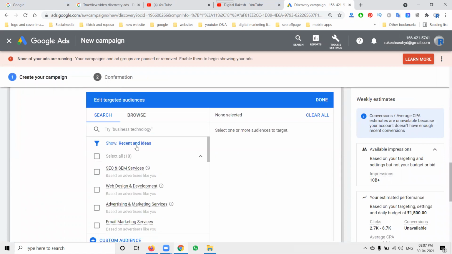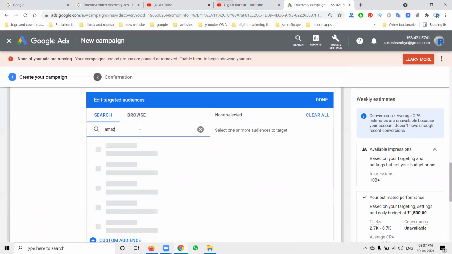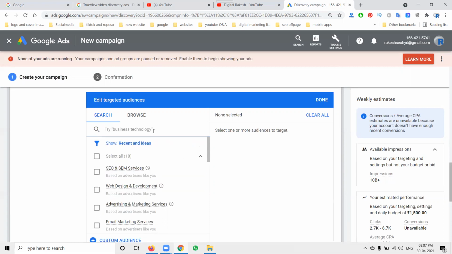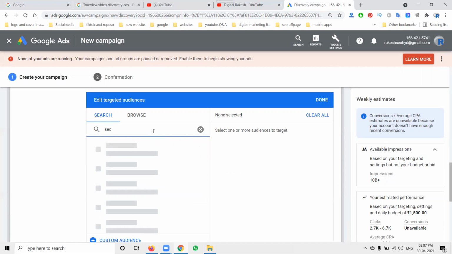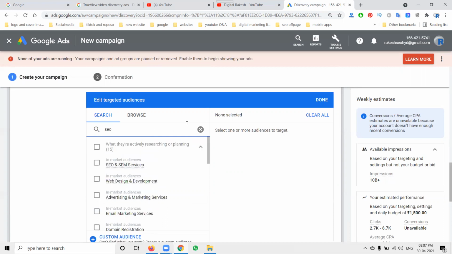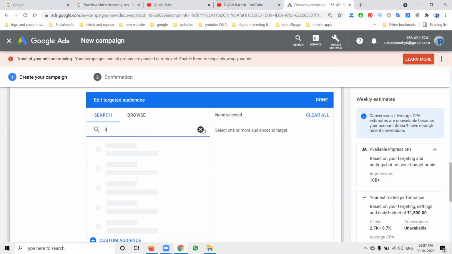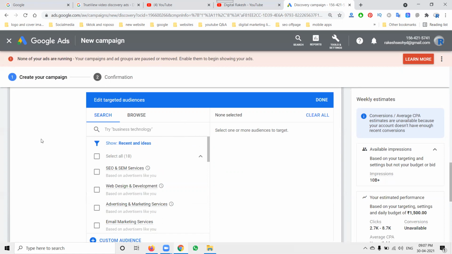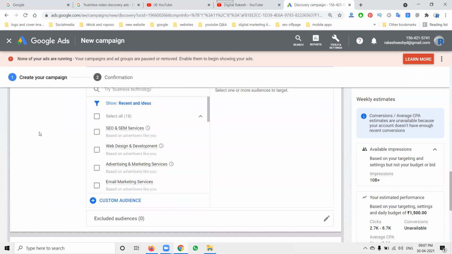After that, select your audience. So what audience will you select? I'm selecting Amazon. Is it possible or not? Amazon is not possible. So suppose I'm selecting SEO people. Yes, it's possible for SEO people. Suppose I target business people. Now target business people here. So this is how this kind of customers will be sorted out. That is all the audience.